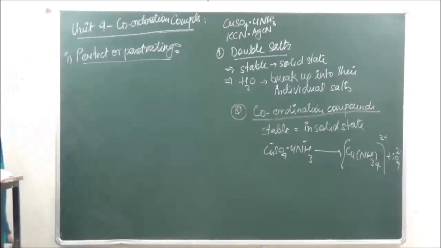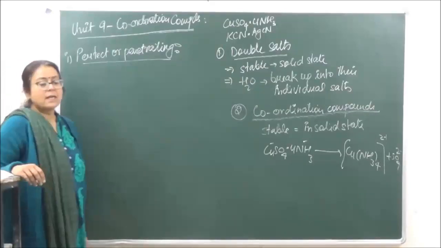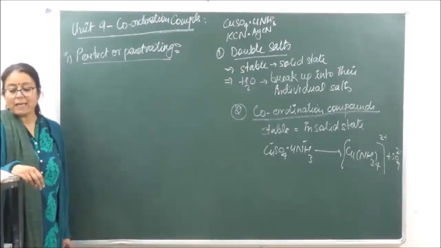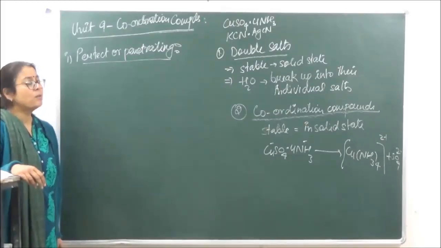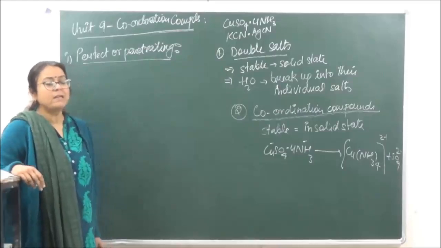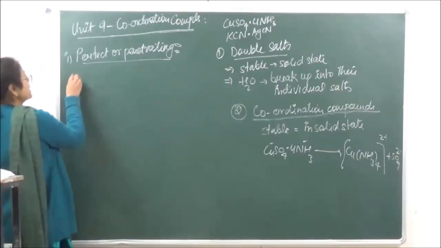Perfect or penetrating means that in such complexes, the complex ion which is going to be formed is very feebly dissociated. Either it will not dissociate at all, or if it dissociates, it is going to be very, very feebly dissociated. An example which we can take over here is